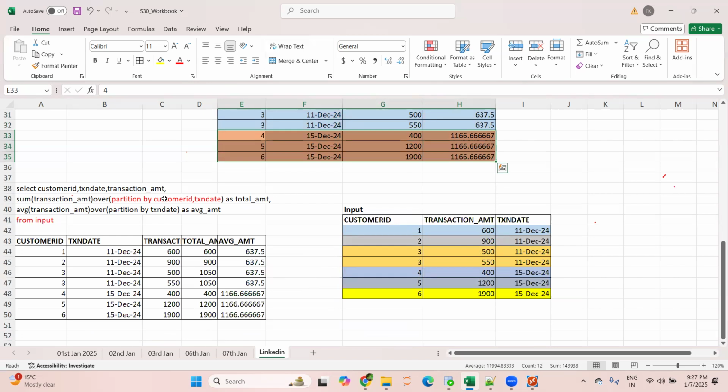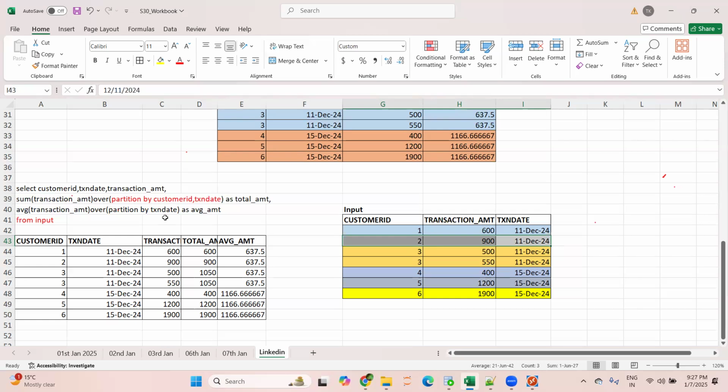So the engine will check all the combinations. Customer ID 1 and 11 December is one combination, so this is one partition. Customer ID 2 and 11 December is a separate combination, so this is a separate partition. Is this partition by customer ID and transaction date clear? Please confirm, then I will proceed further. Yes, sir, this is clear.